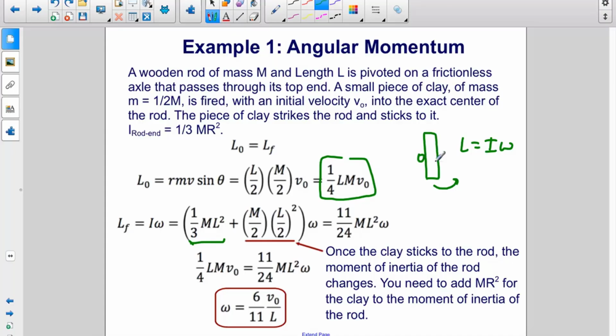Now, when you add a piece of mass in, you're going to have to add m r squared for that mass. The mass is the mass of the clay, which is m/2 here. The distance at which it hits, so if that's the axis, the whole length of the rod is L, therefore this is L/2. And remember, it's m r squared, so that gets squared, times omega. We can go ahead and set all of that, which is simplified here, set it equal to the initial angular momentum, solve for omega, and we get 6/11 v0 over L.